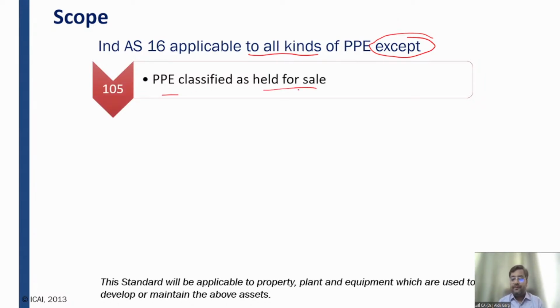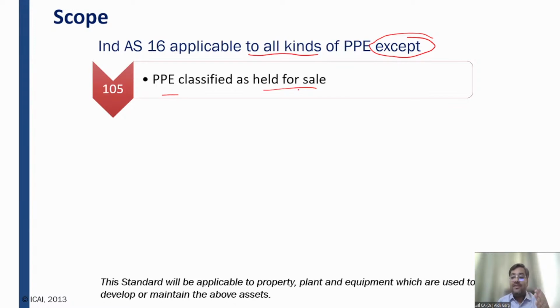So friends, when you read Ind AS 105, which is subsequently in the month of November only, you will find that Ind AS 105 covers those non-current assets. The title of the standard is non-current asset held for sale. And please tell me whether property, plant, and equipment is non-current or current. Property, plant, and equipment is non-current.